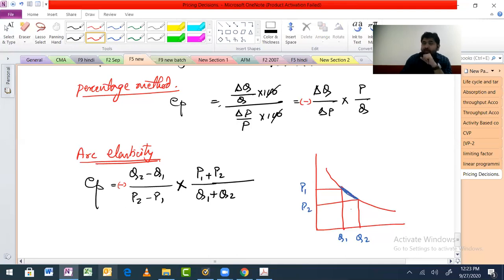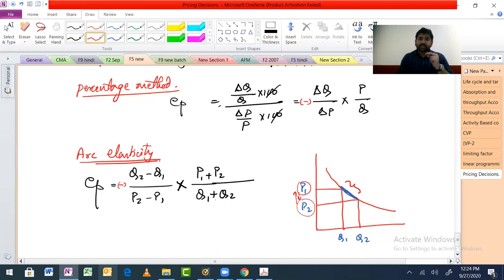Now, what were we trying to find out? In this zone, what is the elasticity? Maybe the company is currently at this price and is planning to increase the price, or maybe it is planning to decrease the price. They just want to see that if I do any tampering with the price, what will be the effect of that movement on my demand. That's why they want to do all this maths.